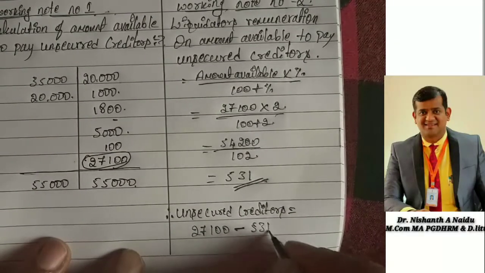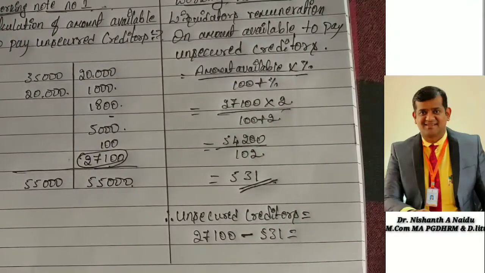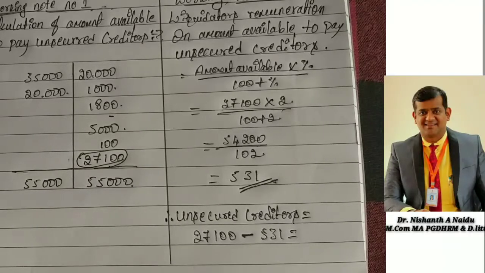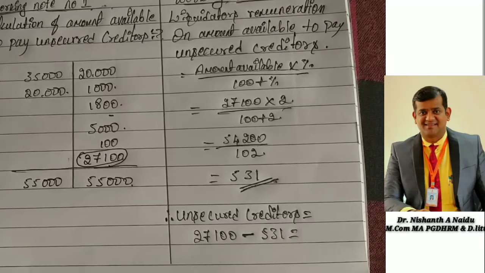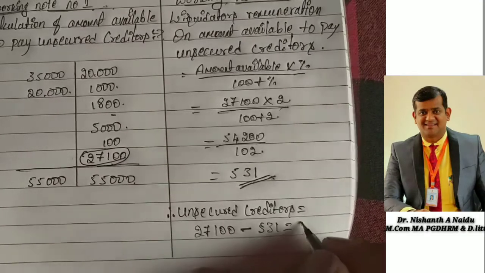So deduct 531. 27,100 minus 531, how much do you have? 26,569.